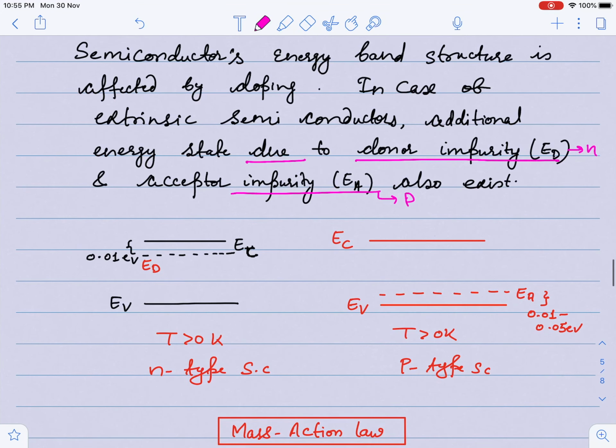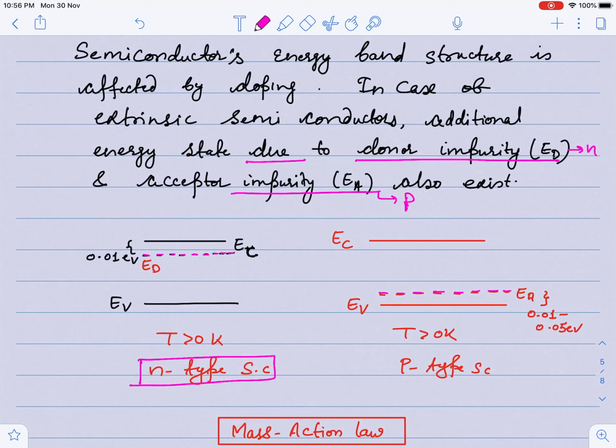So guys, what are these donor and acceptor impurity levels? I'm just taking this as an N type semiconductor, guys. There is a level just below the conduction energy band, which is the donor impurity level, and just above the valence band there is an energy level which is the acceptor energy level.